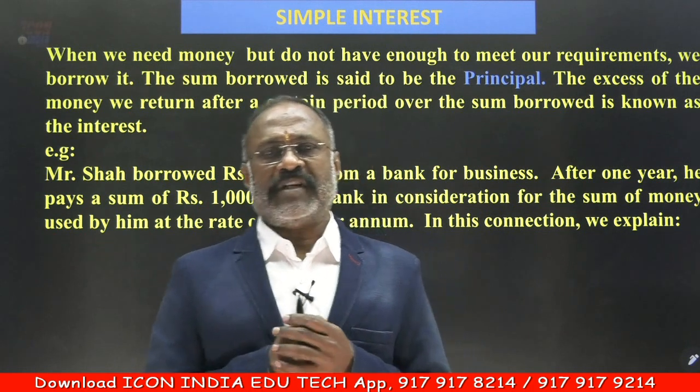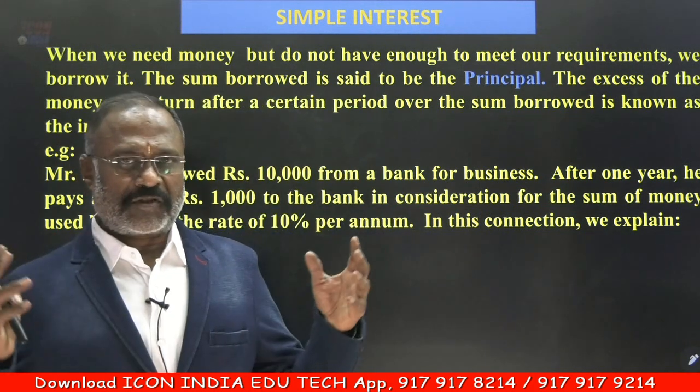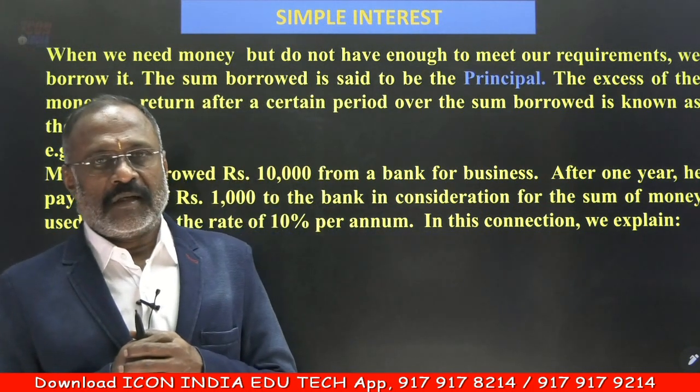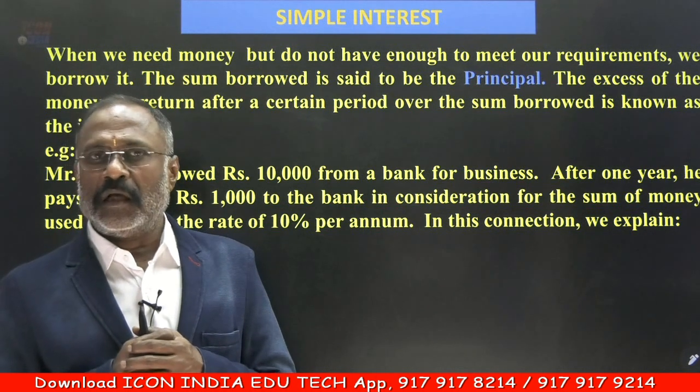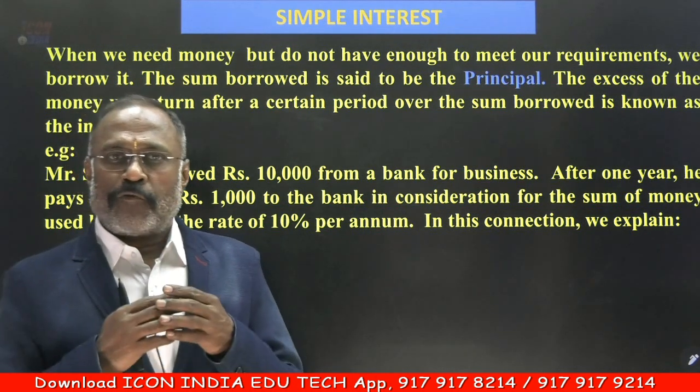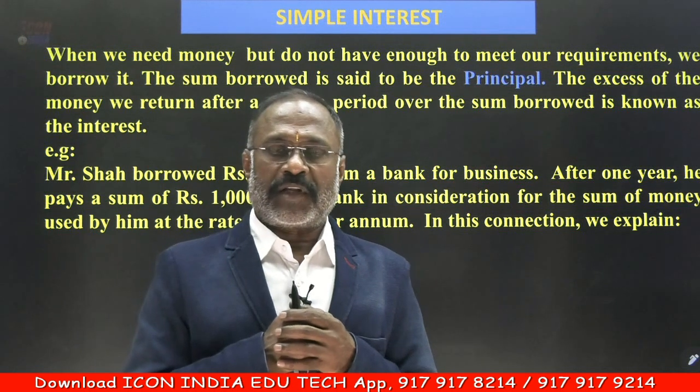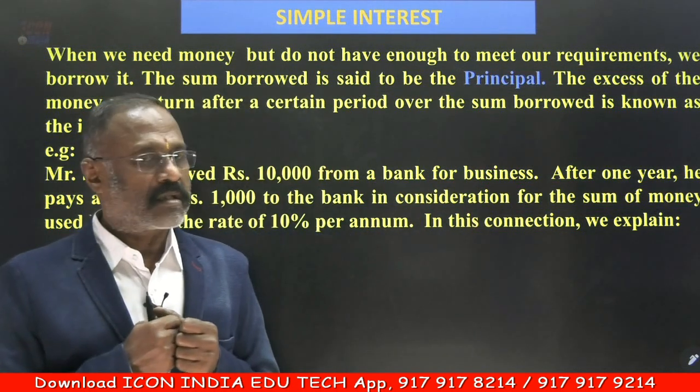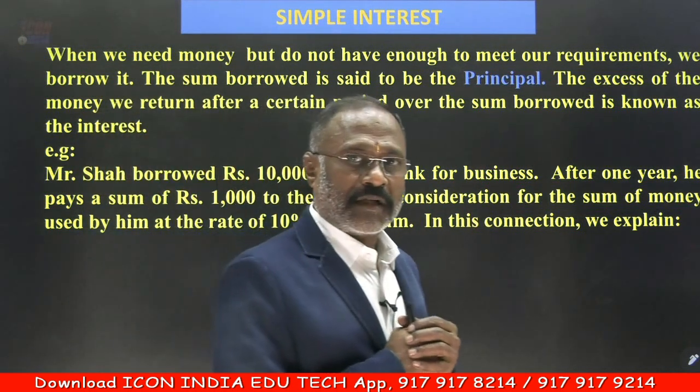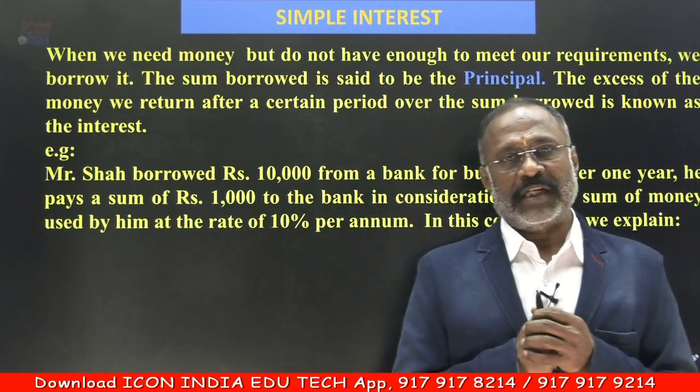So there are two types of interest here. Number one is simple interest. Number two is compound interest. You might have heard words like floating interest and fixed interest while taking a housing loan. So all this you will be understanding now in a better way.